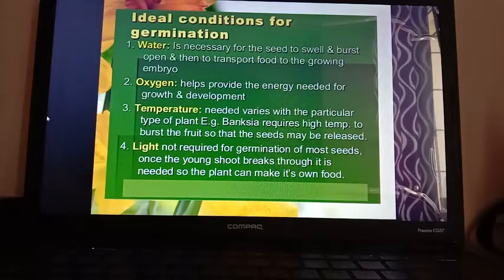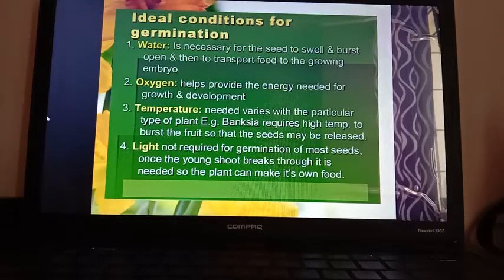First one is water. It is necessary for the seed to swell and burst open and then to transport food to the growing embryo. Actually, water plays mainly two functions. First, in our last session, when I talked about the structure of the seeds, I talked about the cotyledon and endosperm.